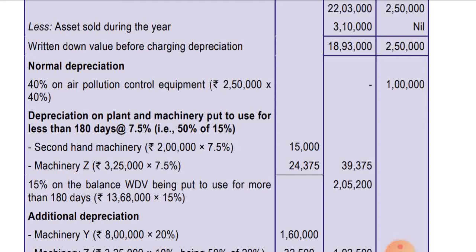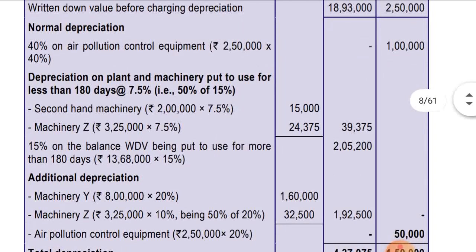And on the balance value, that is 13,68,000. How did this value come? 18,93,000, okay, minus 2 lakh on which half rate has been charged, and minus 3,25,000, another machinery on which half rate depreciation has been charged. So from 18,93,000, if we deduct 2 lakh and 3,25,000, the amount will be coming to 13,68,000. On that 15% full rate depreciation will be charged, so 15% on the value of WDV being put to use for more than 180 days. So 13,68,000 into 15%, the depreciation value is coming to 2,05,200.